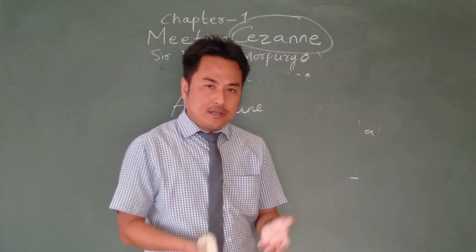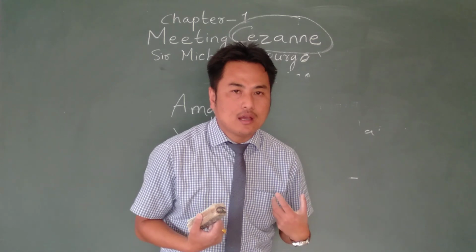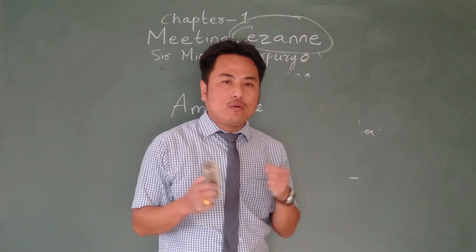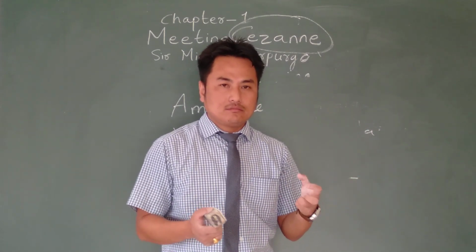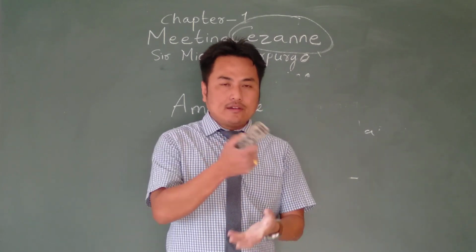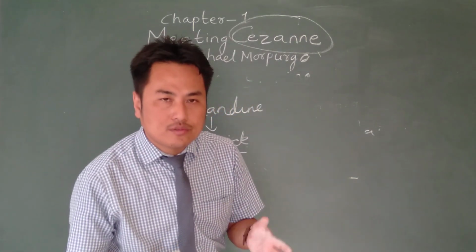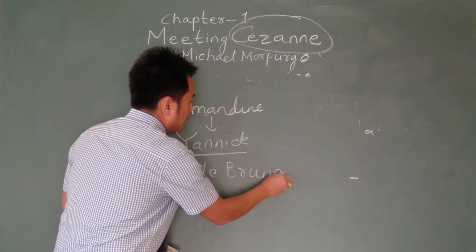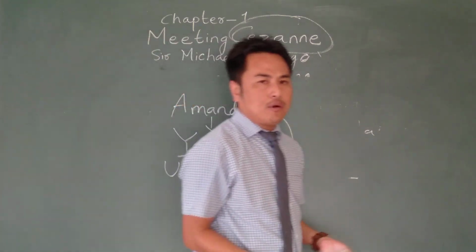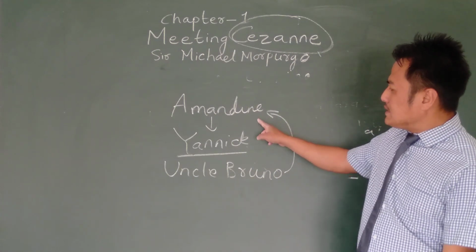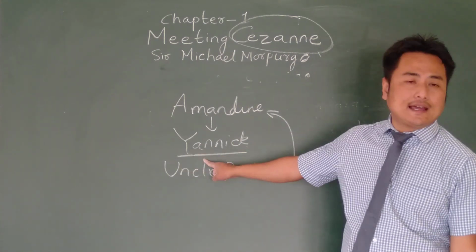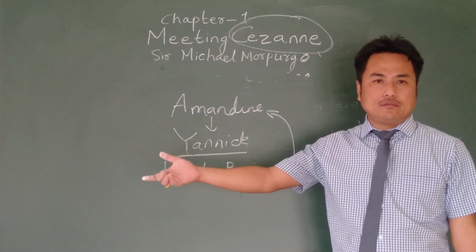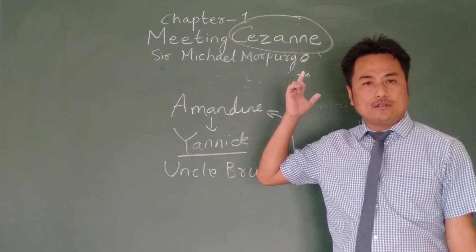So Yannick feels bad, but he keeps on getting scolded by Amandine at that moment. The other guests inside the restaurant stop eating and stay quiet because a lot of commotion had been created. Amandine keeps on shouting at Yannick. Hearing that commotion, Uncle Bruno also comes into the scene. He asks his daughter Amandine, "What is this commotion all about? What noise is this? Why are you scolding Yannick?" Amandine tells everything to her father. She says what Yannick had done, had thrown that tip, the tablecloth, into the fire, destroying the tip that the best customer had given to their father.